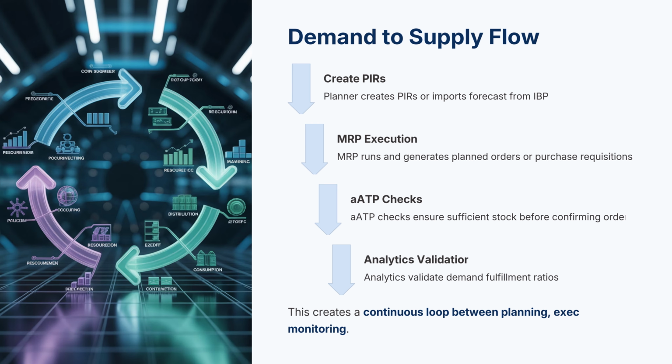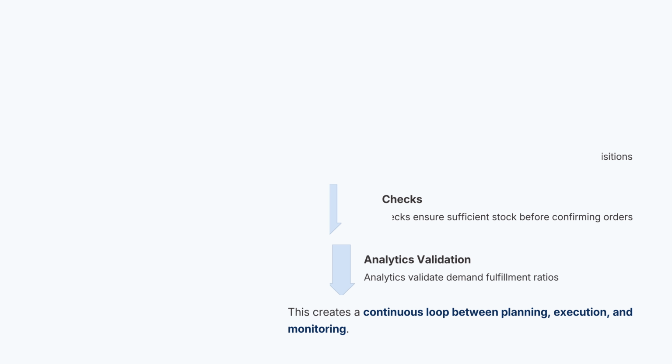Demand to supply flow, the overall process. Planners enter or import forecasts as PIRs, MRP executes, and supply elements like planned orders or purchase requisitions are created. AATP later checks if the stock and supply meet customer order commitments. Embedded analytics validate the success of demand fulfillment across the network.